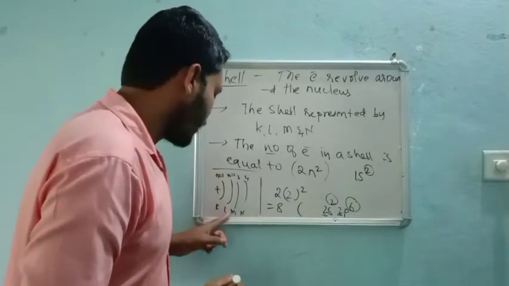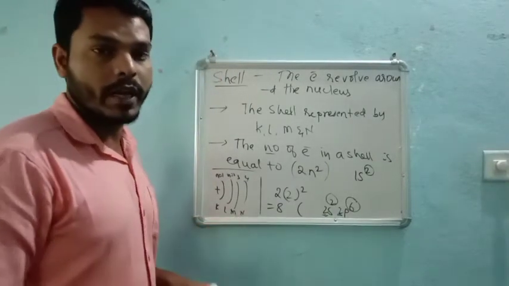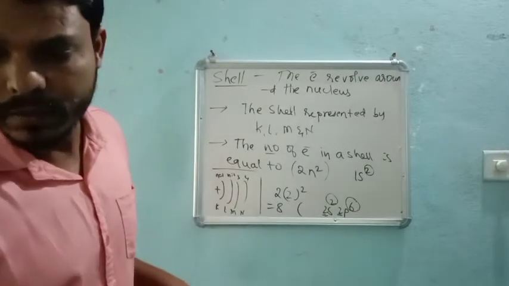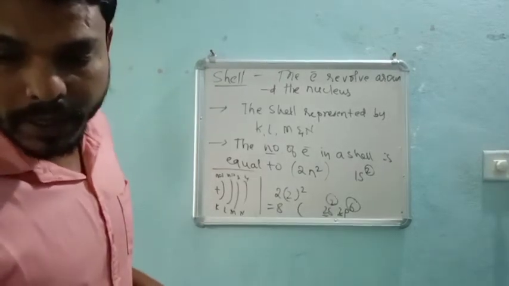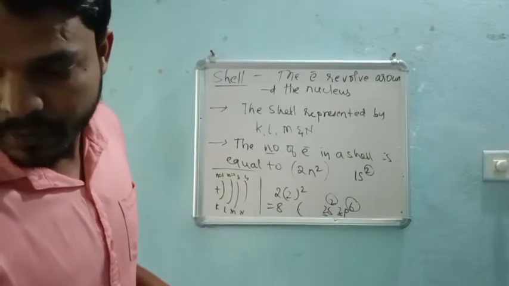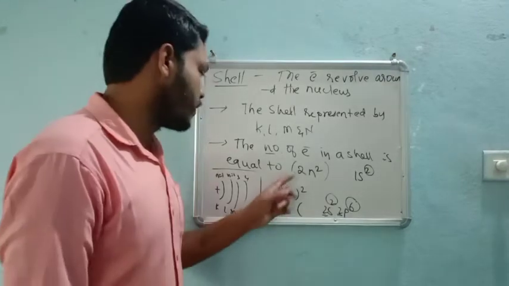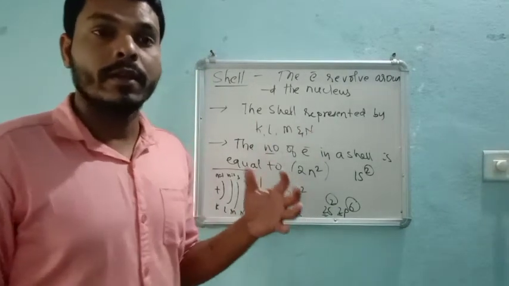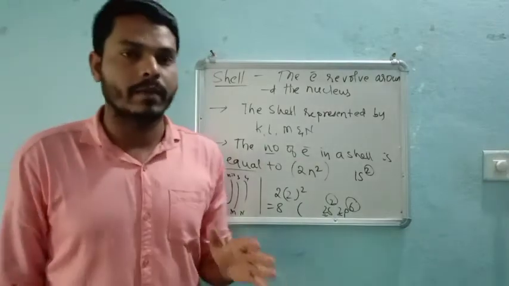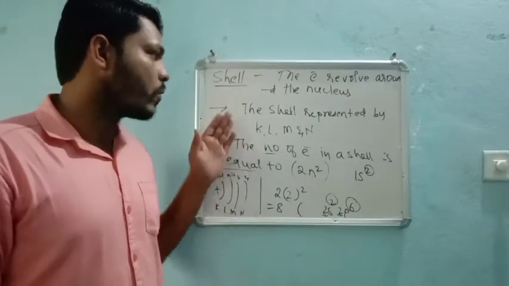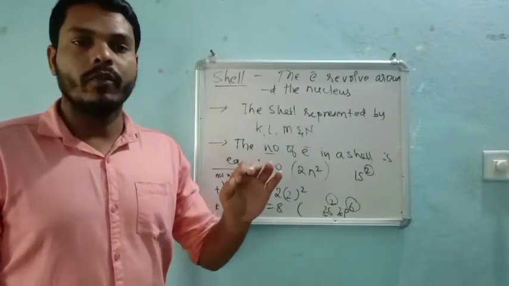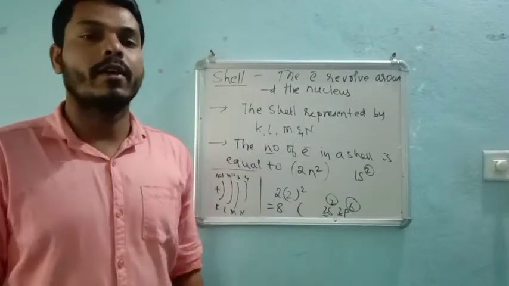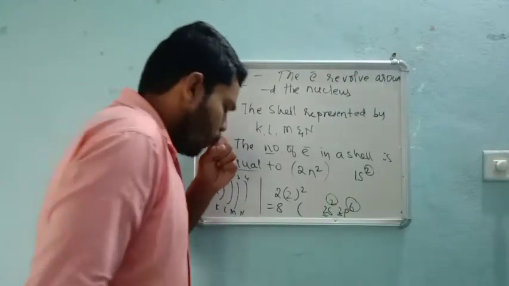Likewise, you can calculate for M or for N also, right? So this is how we can calculate. And dear students, these parts are very important for your main examination. You just remember these very basic points. Why? Because from now onwards the simplest basics of chemistry will come. If you understand them now, then I am damn sure you will not have a single doubt in your chemistry, right?